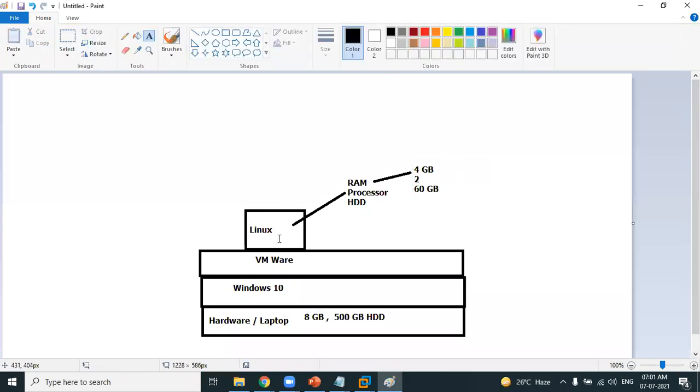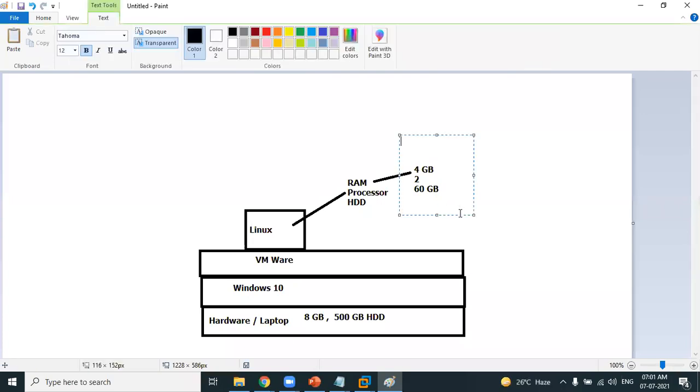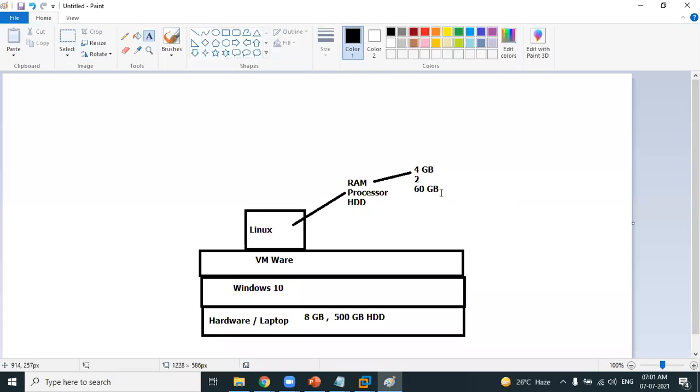So when I run this particular Linux machine, it consumes this particular RAM, it consumes this number of processors, and it consumes this particular hard disk space, and then the virtual machine gets executed. Am I clear in explaining you the concept of virtualization? That means virtualization is using the hardware as per your requirements.